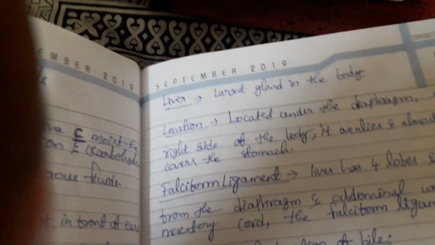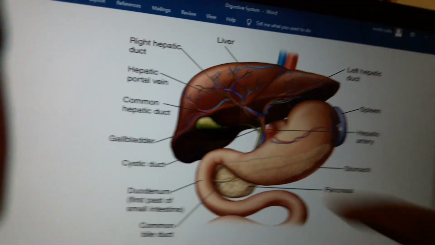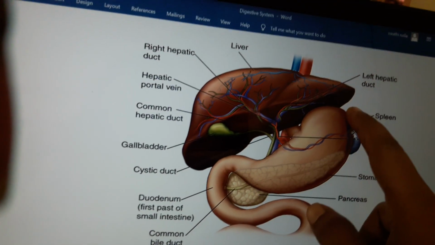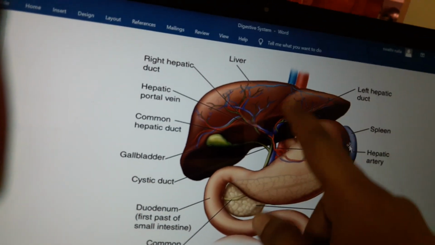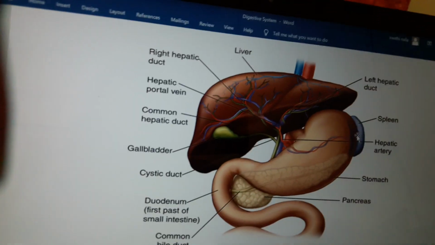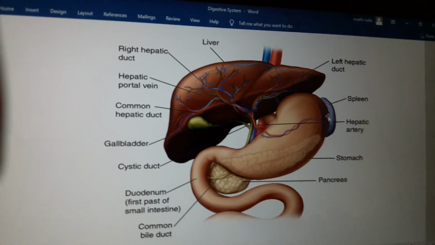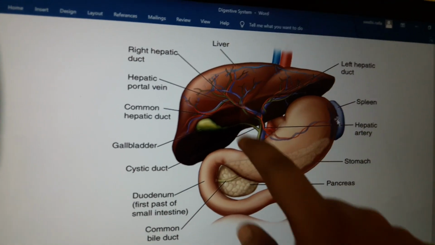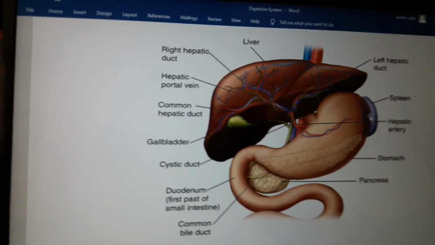Next we are going to discuss the liver. The liver is the largest gland in the body. Coming to the location, it is located under the diaphragm. It is a roughly triangular organ, located under the diaphragm and more towards the right side of the body. It overlies and almost covers the stomach.